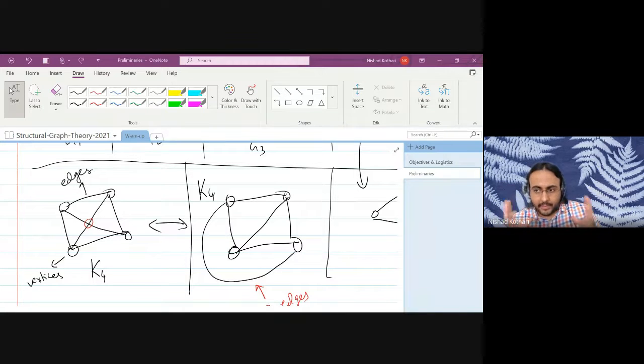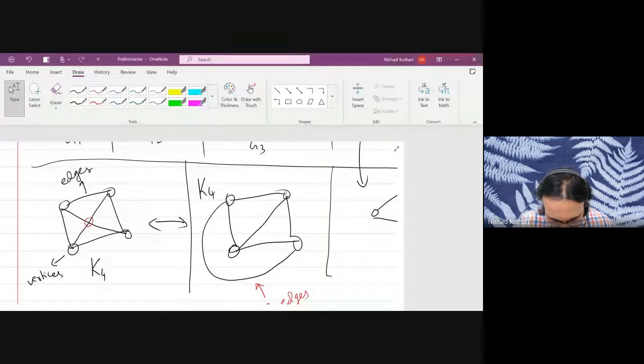So we have vertices and then we have edges, and the edges may be viewed as a relationship between the vertices. 2 vertices are either related to each other, which means they have an edge between them, or they are not related to each other, which means there is no edge between them. Okay, so the formal definition, if you like.